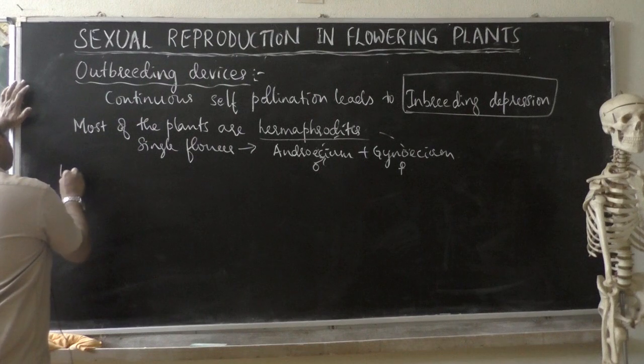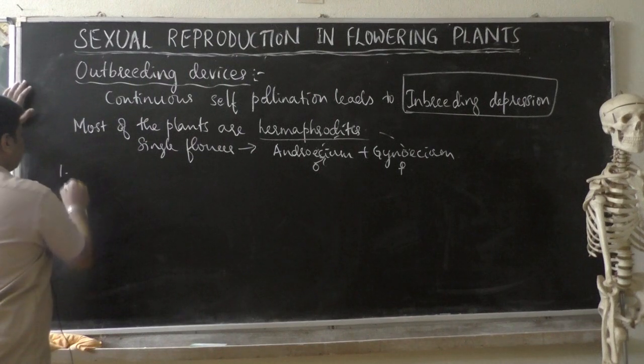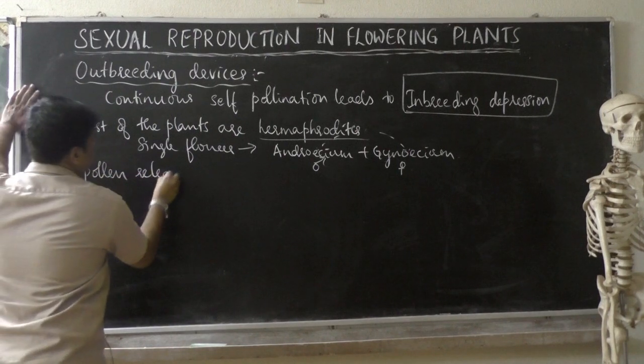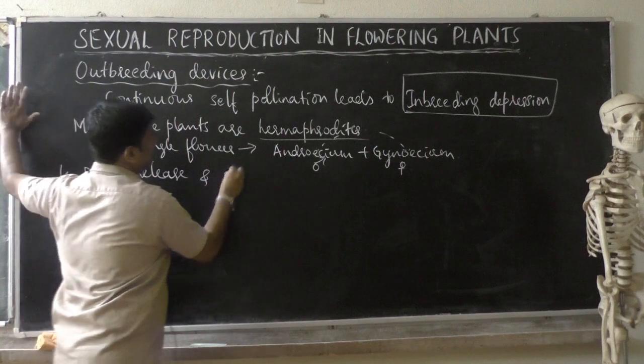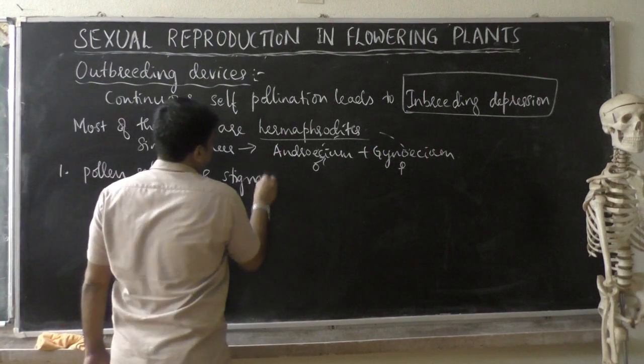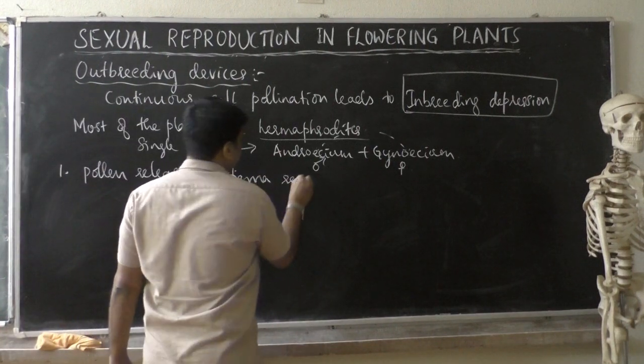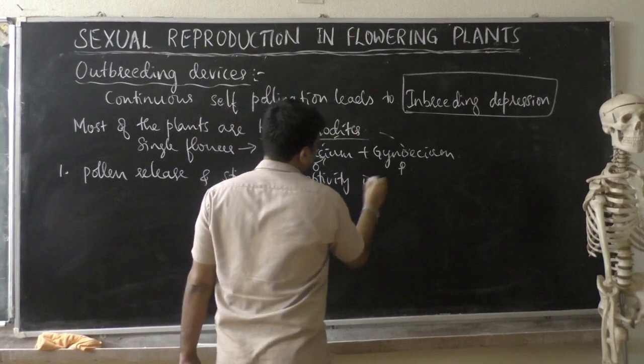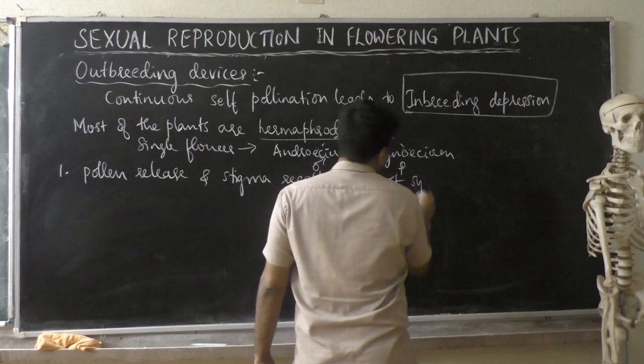So, the first outbreeding device is that pollen release and stigma receptivity are not synchronized.